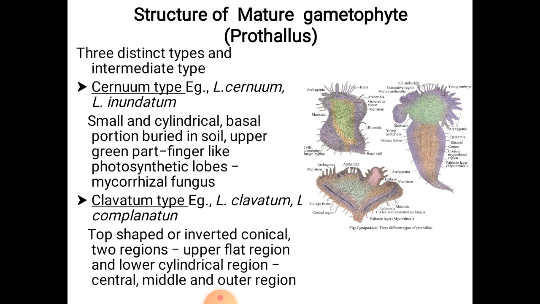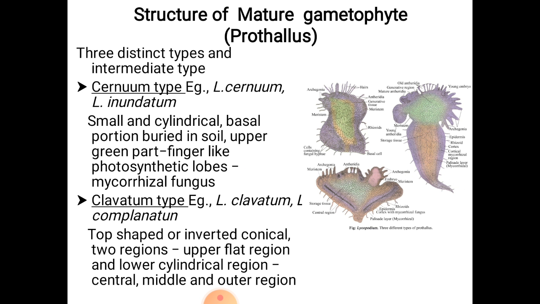First one is the cernuum type. Example, Lycopodium cernuum, Lycopodium inundatum, etc. This cernuum type is small and cylindrical. Basal portion is buried inside the soil. The upper green part consists of finger-like photosynthetic lobes which are associated with mycorrhizal fungus.